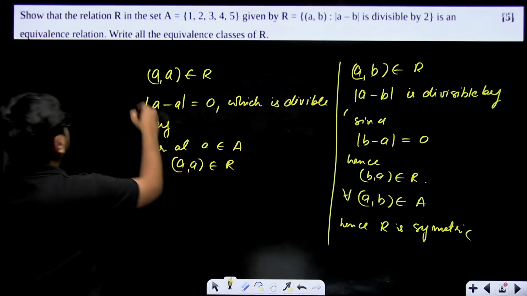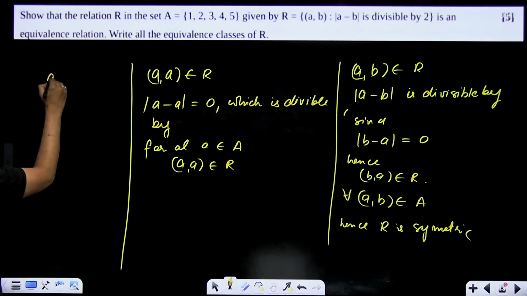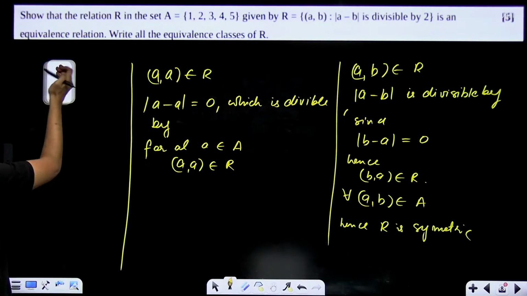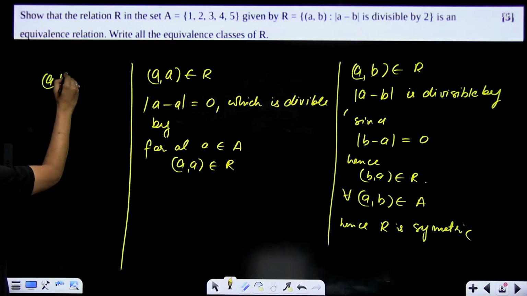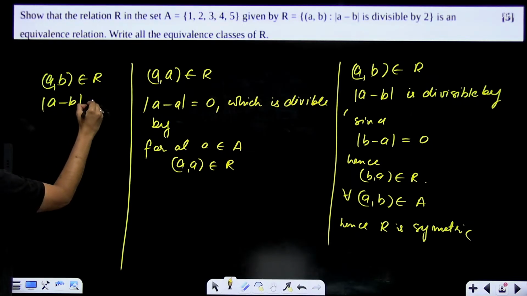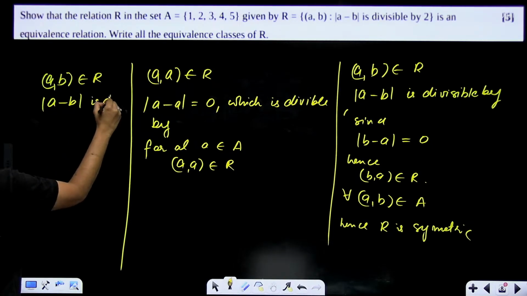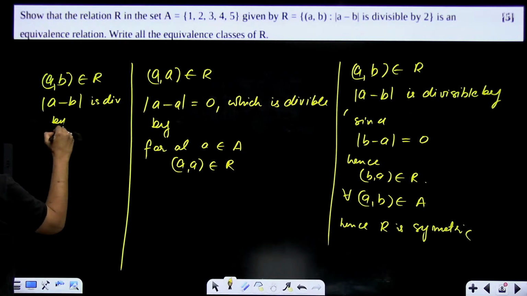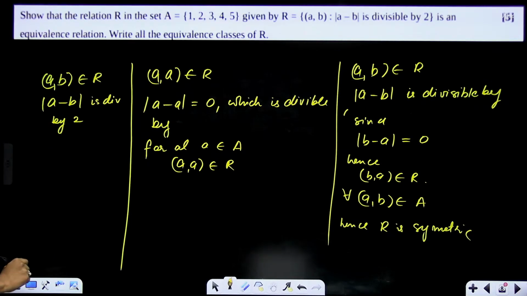Third thing, transitive. If a comma b belongs to R, what does it mean? This means a minus b is divisible by 2. That means it is even, right?